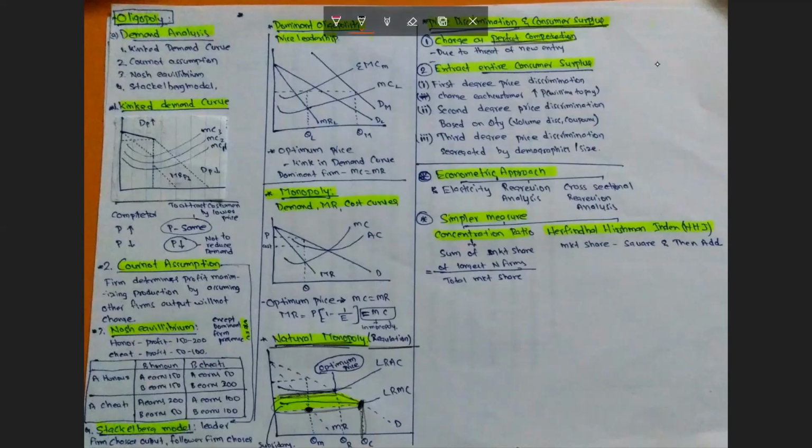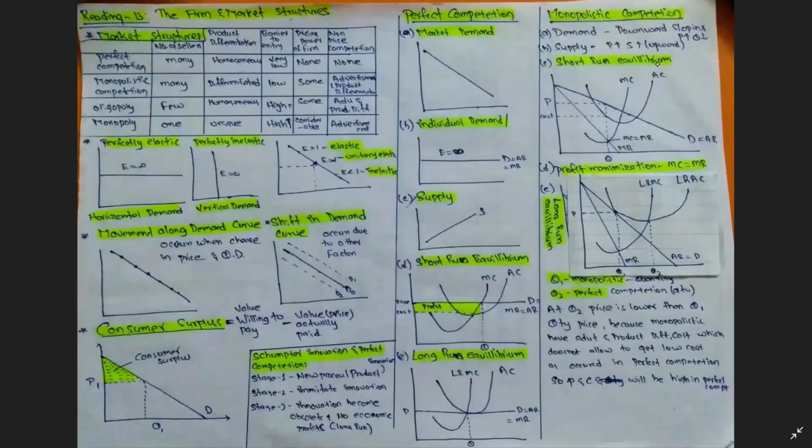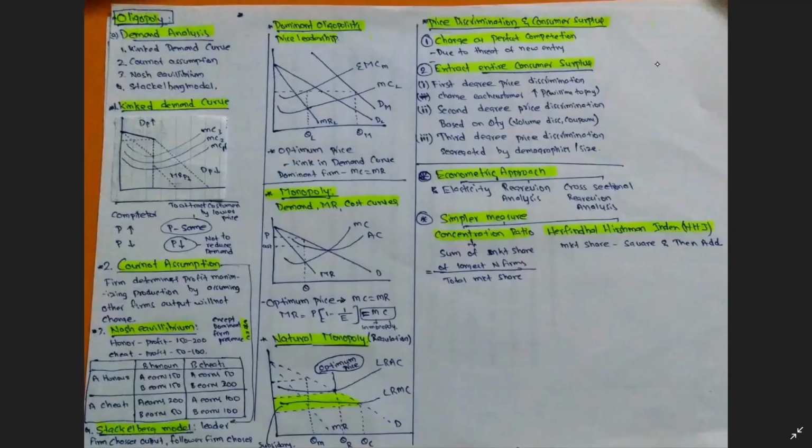If there is no such threat, the firm will always try to extract the entire consumer surplus from the customers. They do this in three ways: first, second and third degree price discrimination. In first degree, they charge each customer the price that he is willing to pay, as we discussed in the graph here. They try to cover this entire portion.